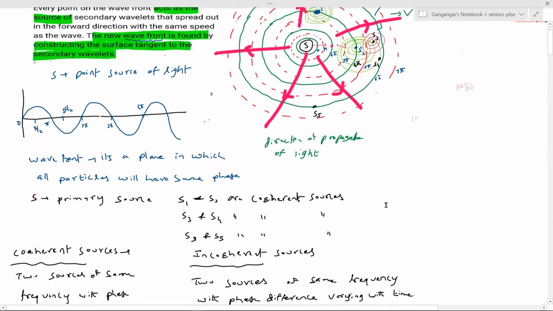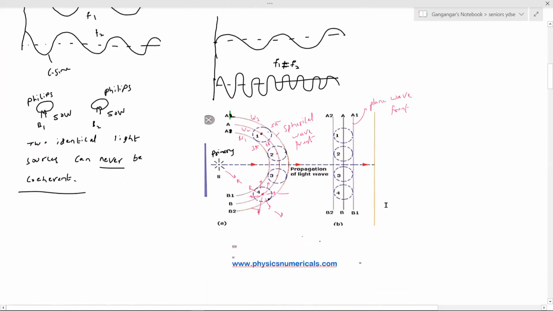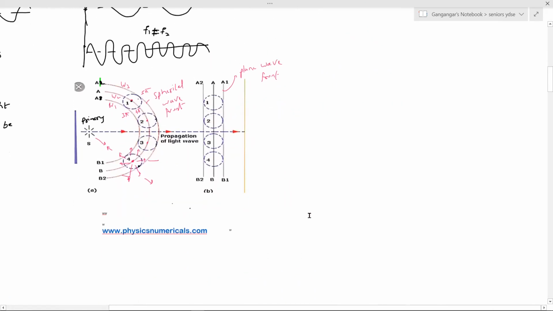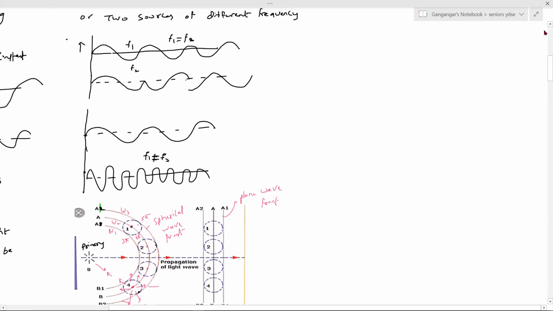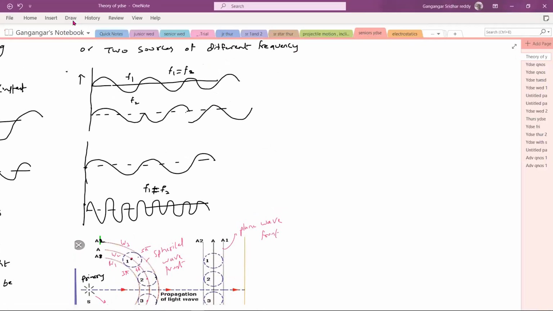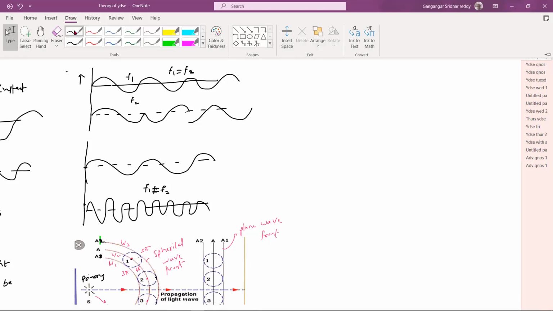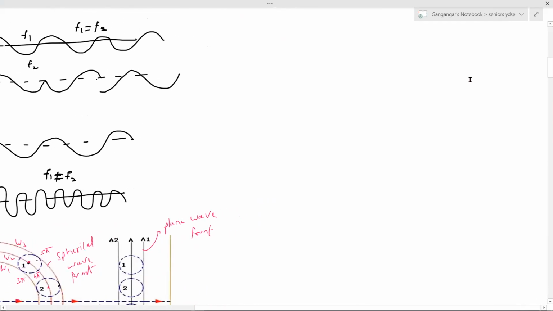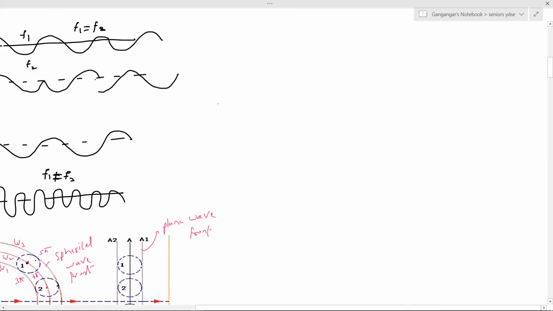Okay, let's do one thing. We'll go for the YDSE setup. Let me bring the pen. Okay, we'll discuss the basic idea of interference. What is interference? It's like an interference of light.